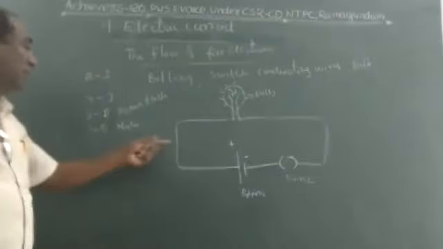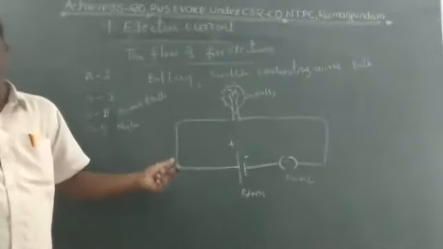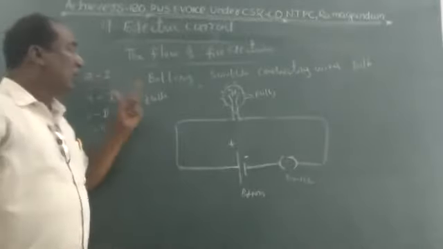In situation 3, instead of copper wire, you have to fix the nylon. Nylon is a bad conductor, which does not allow electricity through itself. So that's why the bulb does not glow.